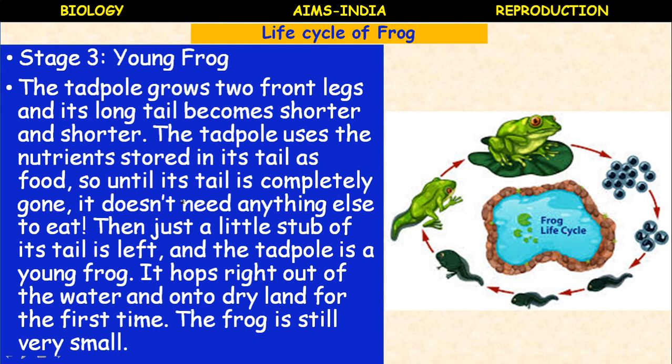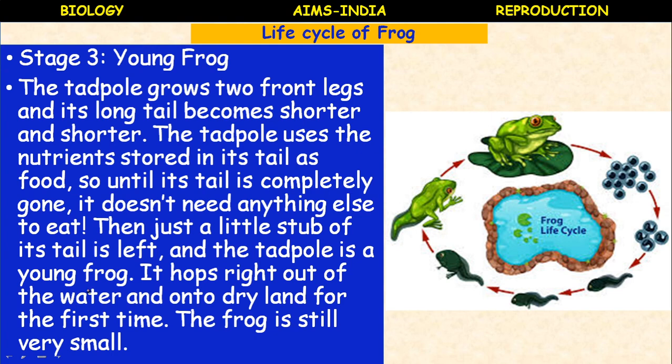So until its tail is completely gone, it doesn't need anything else to eat because reserved food material is present in the tail region. Then just a little stump of its tail is left, and the tadpole is now converted into a young frog. Now it starts hopping.